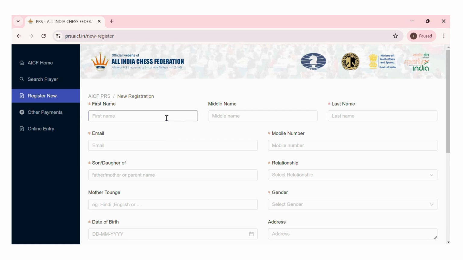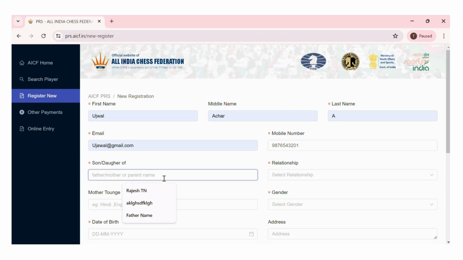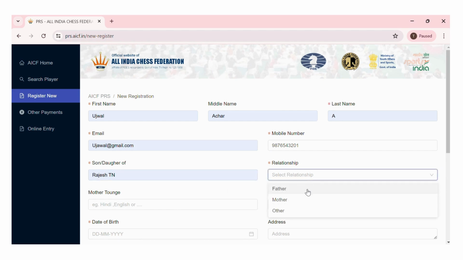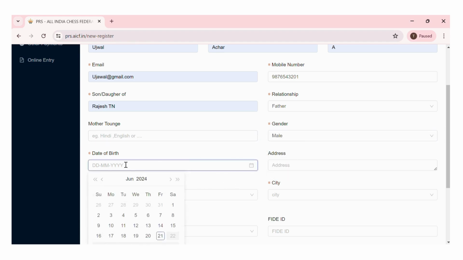When you click, this will take you to a different page. Here you have to enter all the mandatory fields. Starts with the name. Have already pre-entered these names, so it is popping up here. And you have to give either father or mother name and select the relation accordingly. And mother tongue is not mandatory field, so if you don't want to give the value here, you can skip this. And you have to select the gender and enter the date of birth.